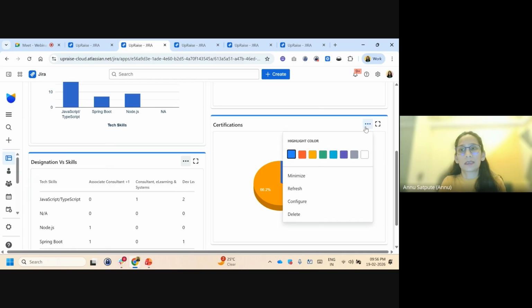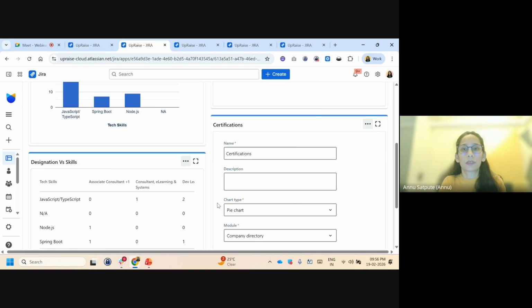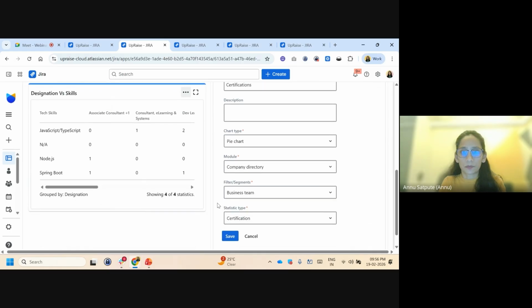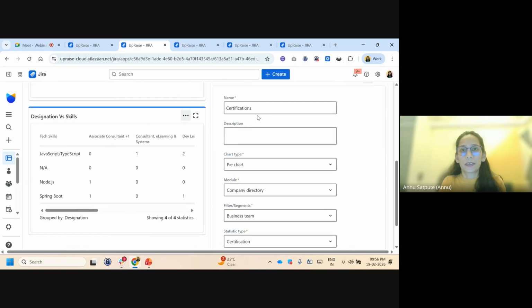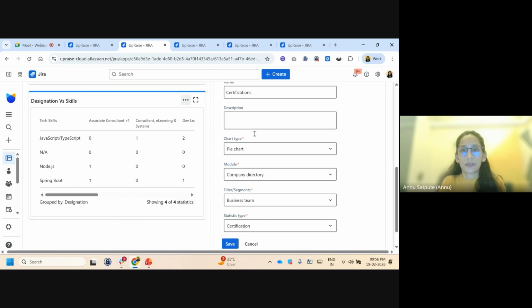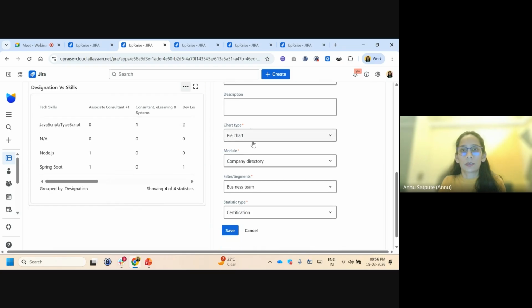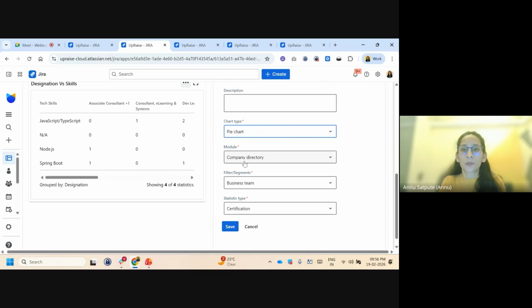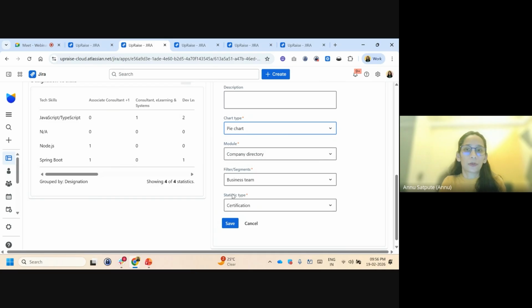So how exactly this data comes here is from the segments that I talked about. Here what I did is I just added one gadget, the chart gadget. The chart type was pie chart, and the company directory module has been selected.